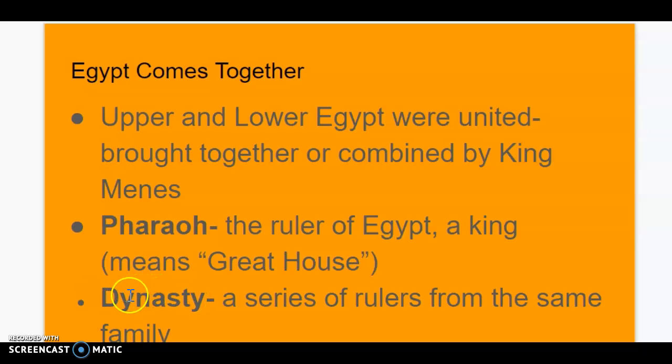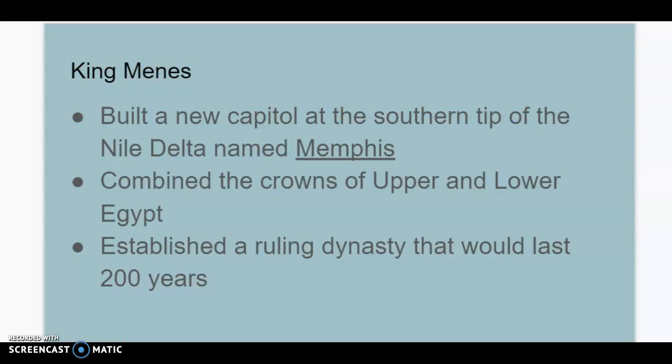We will talk a lot about how the dynasties change and why there might be change in a family when one dynasty ends and one begins. We'll get more to that. So let's talk about the man himself, the rock star King Menes. He unites Upper and Lower Egypt, and he immediately takes on the building of a new capital at the southern tip of the Nile Delta, and it later gets the name Memphis, like one of our students. And also obviously a city in the United States.